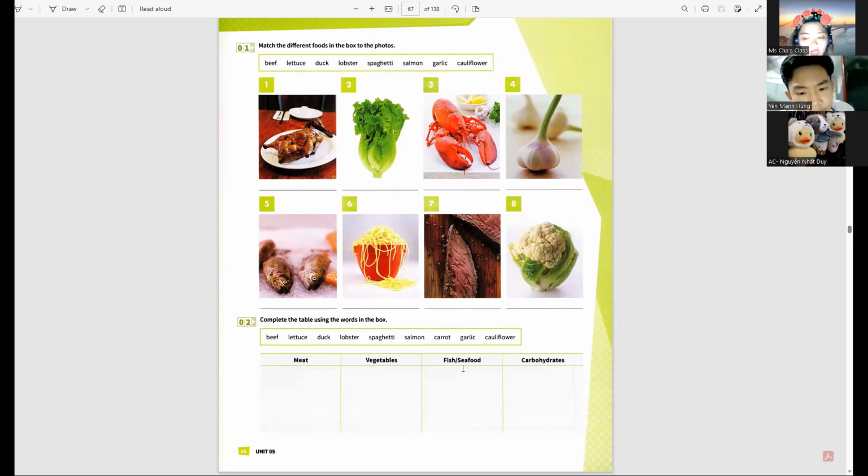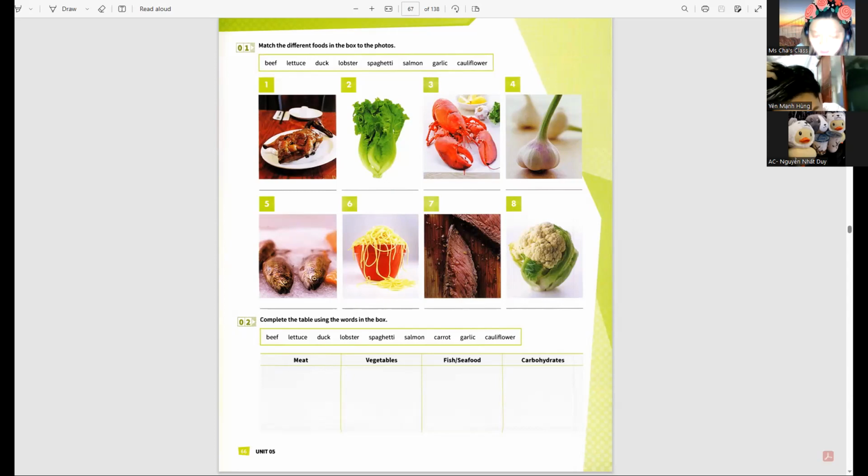How about with this one? How about carbohydrates? Carrot. What is the word that you didn't tell?